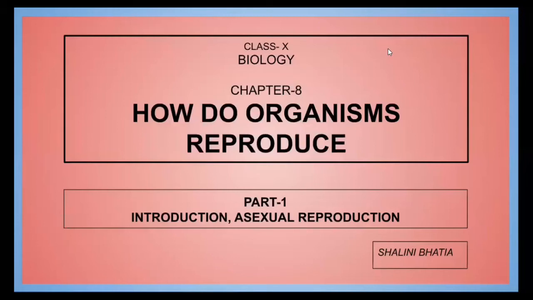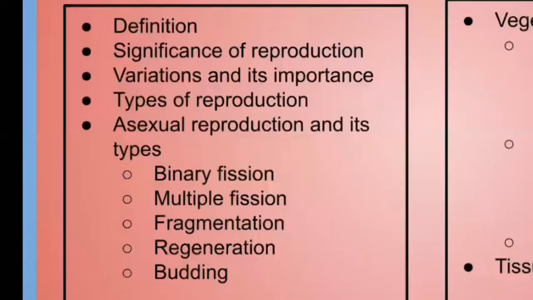Here comes the chapter, how do organisms reproduce? It's the chapter of biology, and today mainly we are going to talk about asexual reproduction in it. Let's see the contents: definition, the importance of reproduction, the variations and its importance, the types of reproduction, asexual reproduction types. So mainly we are going to study this part today.